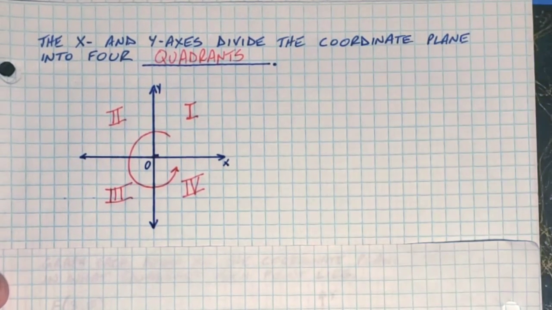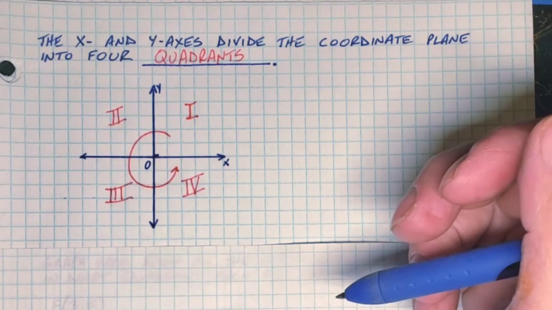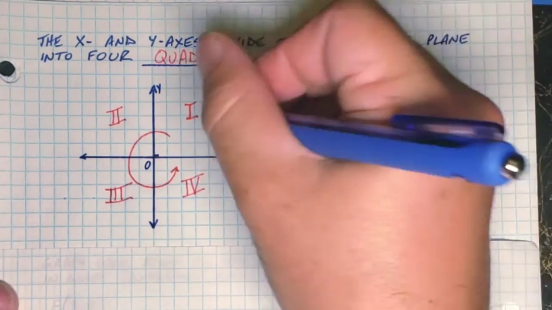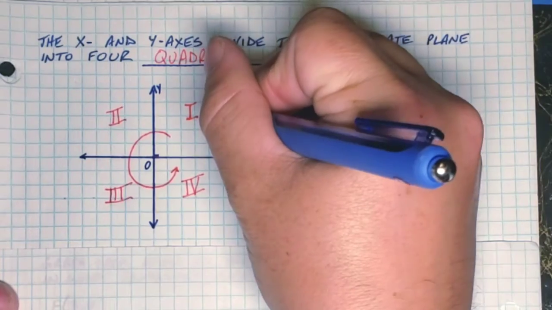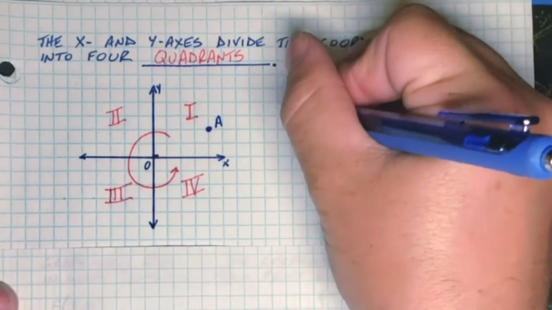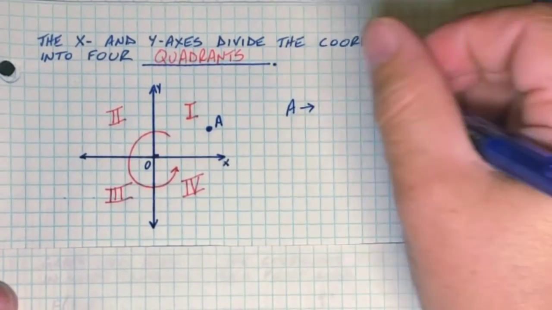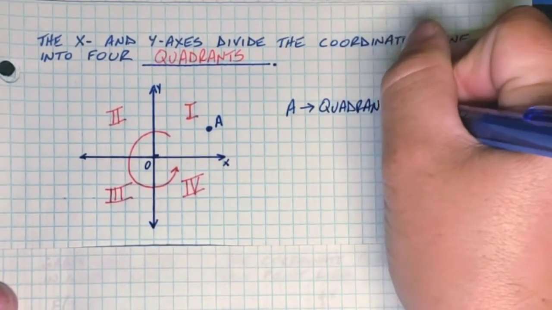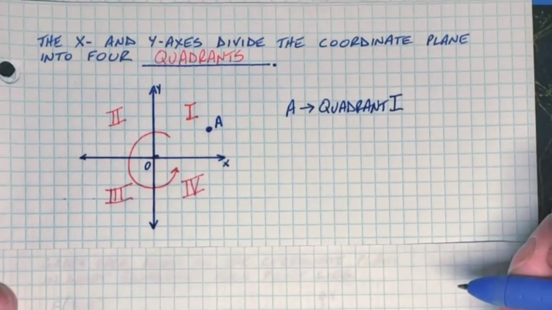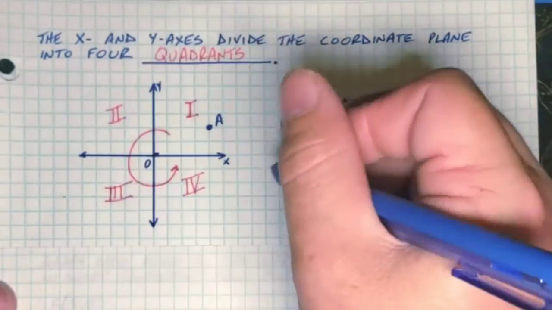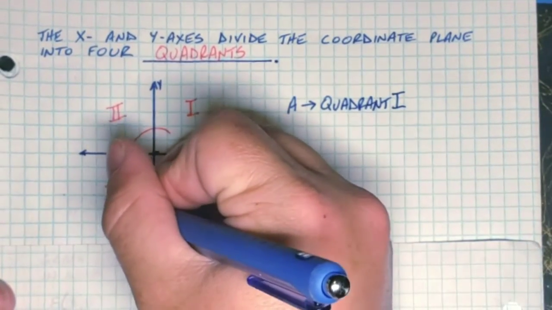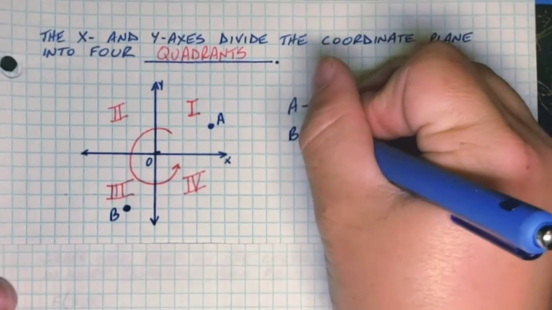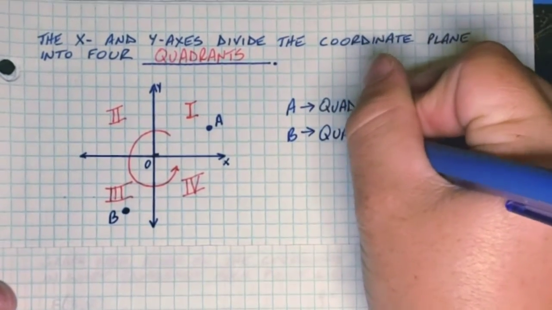So I'm going to plot a couple of points and let's write what quadrant that point is in. So, boom, let's call this A. What quadrant is A located in? It is in quadrant 1. All right, what about B? Well, B is in quadrant 3.